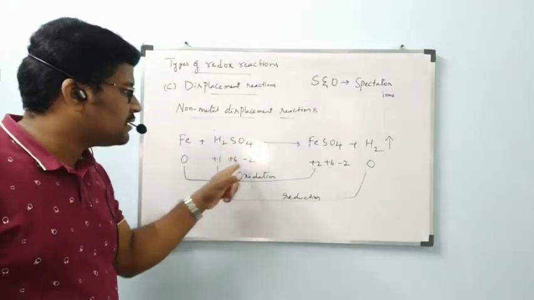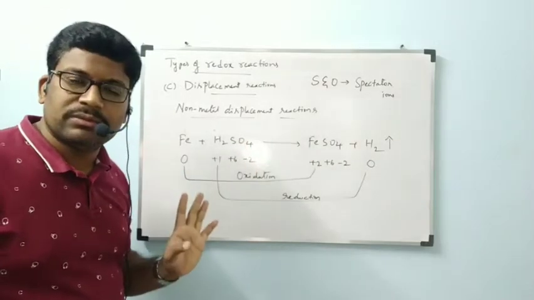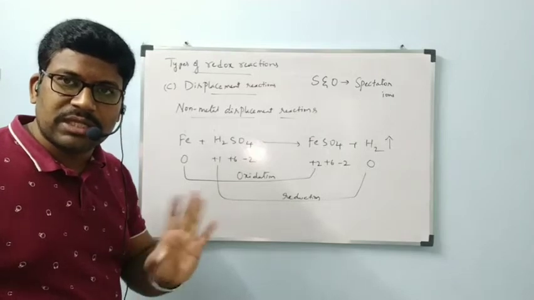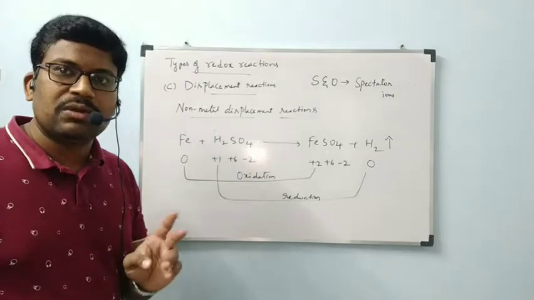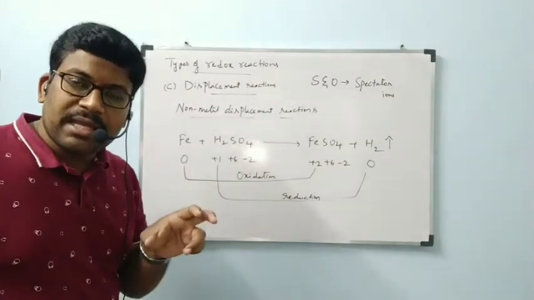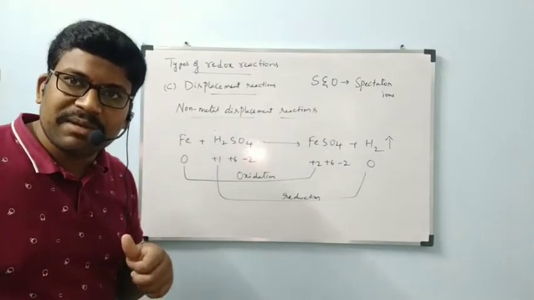Sulfur is plus 6 here, and here also plus 6. Oxygen is minus 2 here, and here also minus 2. Those are present in their own ionic forms, with no change in oxidation number. So the sulfur and oxygen in this reaction simply watch the chemical reaction happen. They will not participate in the reaction.